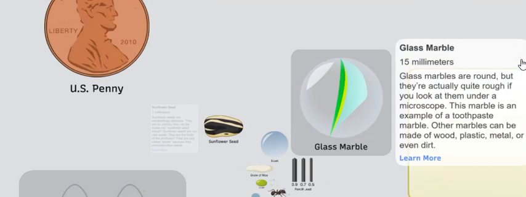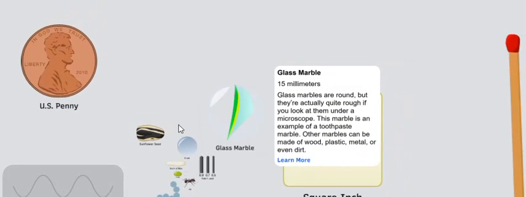Glass marble, 15 millimeters. Glass marbles are round, but they're actually quite rough if you look at them under a microscope. This marble is an example of a toothpaste marble. Other marbles can be made of wood, plastic, metal, or even dirt.